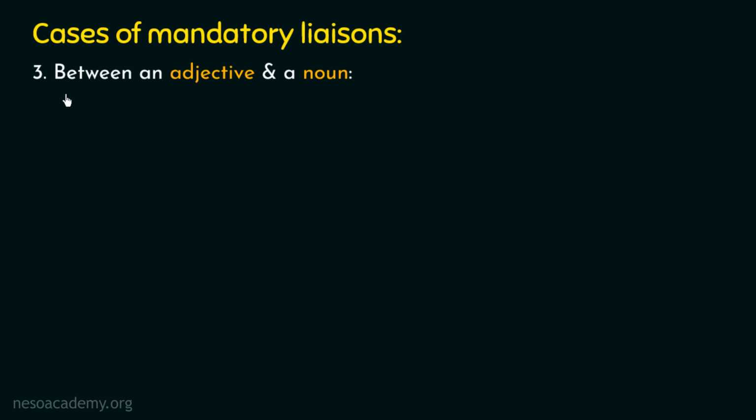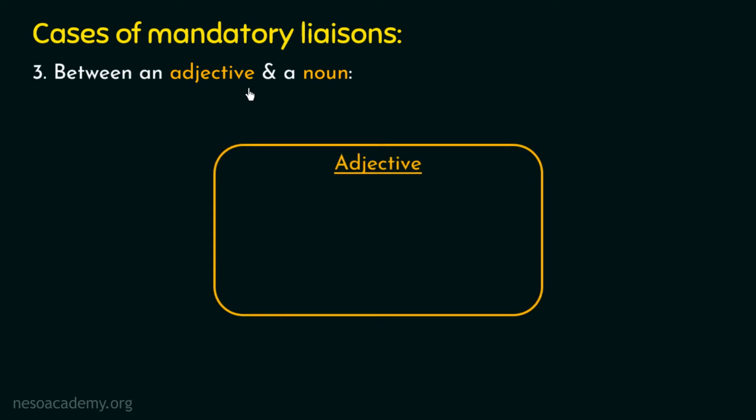So here we have the third case of mandatory liaison. We are starting with the third case because we have already discussed the first two cases in the previous lecture. According to this third case, liaison is mandatory between an adjective and a noun. We already know about a noun as we discussed it in the previous lecture. So before we further talk about this particular case, it's better to quickly understand what an adjective is.